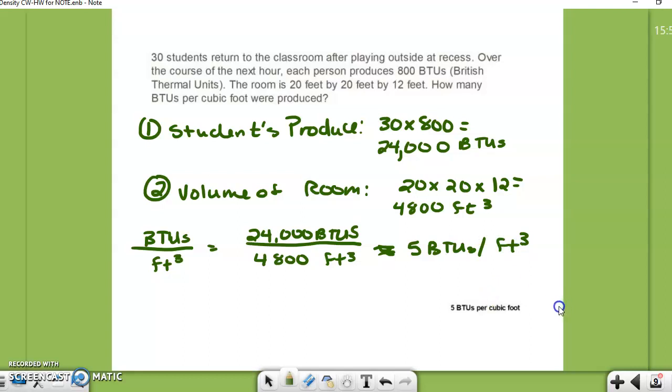Okay, so that was a look at some population density questions and some questions related to density and population density.